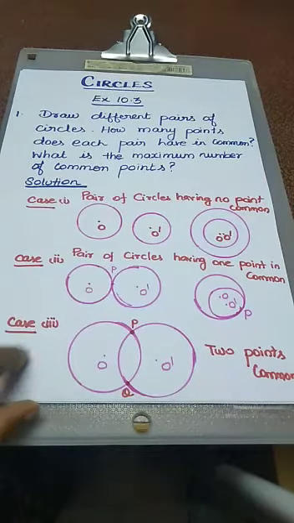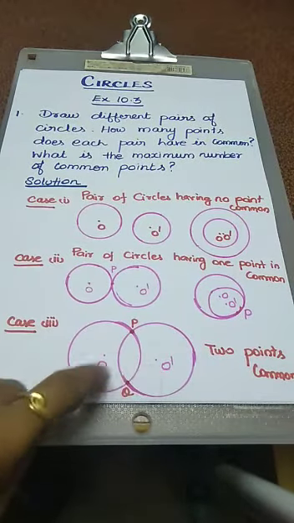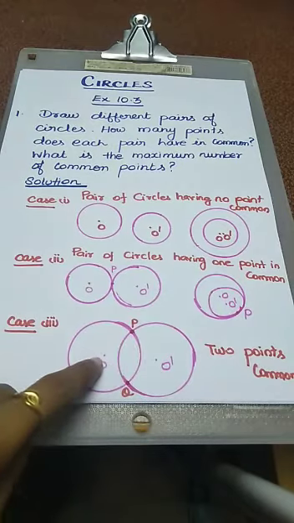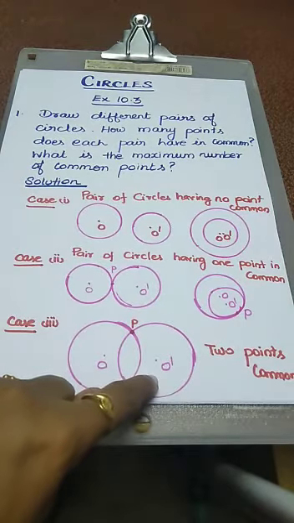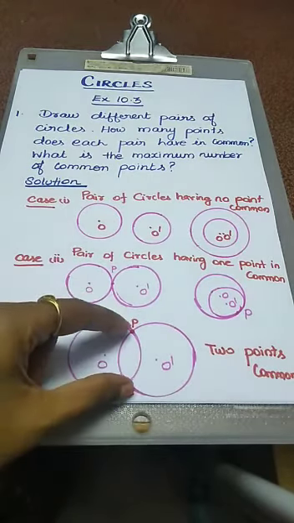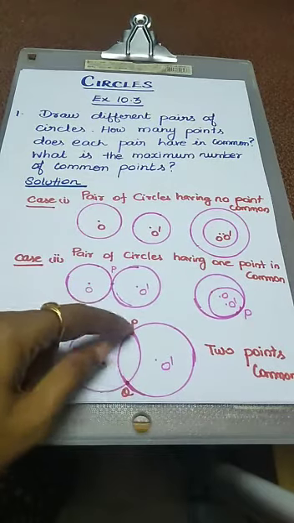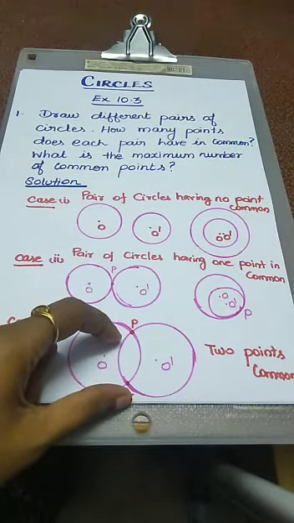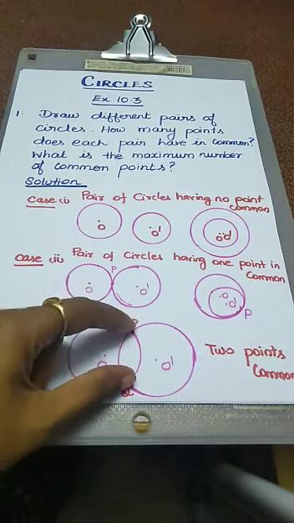The next one, case 3, a pair of circles meeting at 2 points. Okay, O is the center of the first circle, O' is the center of the second circle. These two circles meet at 2 points. The points are P and Q. So the maximum number of common points is 2. That's all.